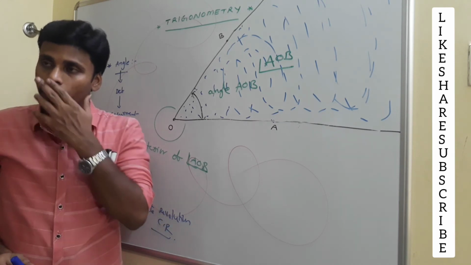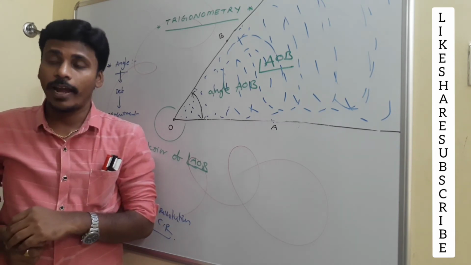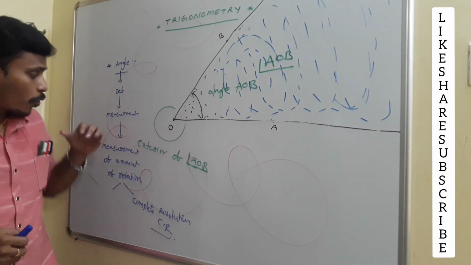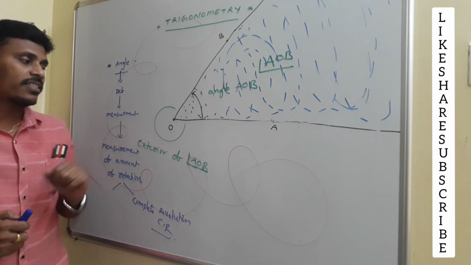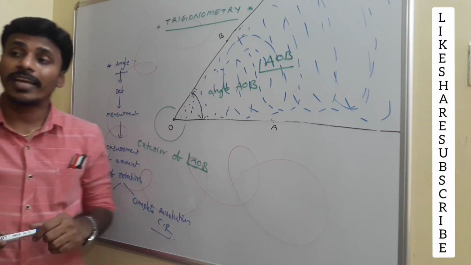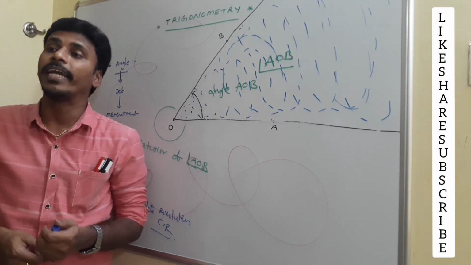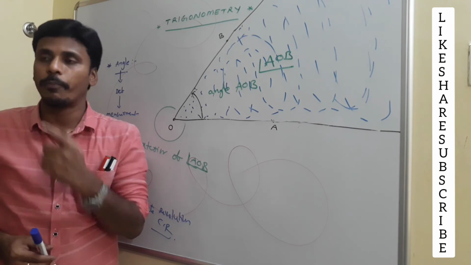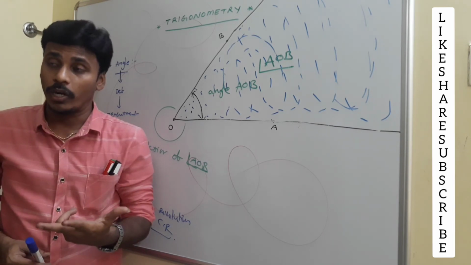Once again I am repeating for you. To measure an angle, we need to measure the amount of rotation. How to measure the amount of rotation? It can be measured in terms of the complete rotation, as a part of the complete rotation. But what is a complete rotation?